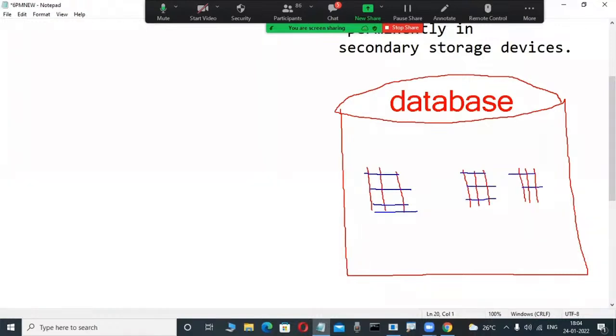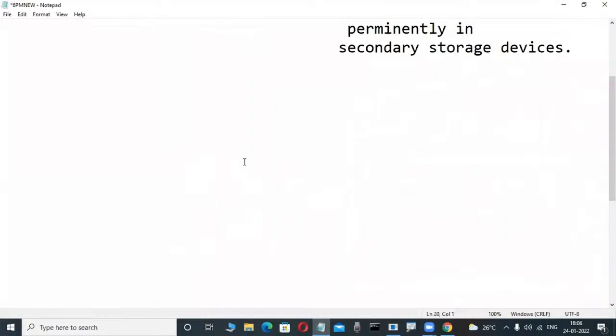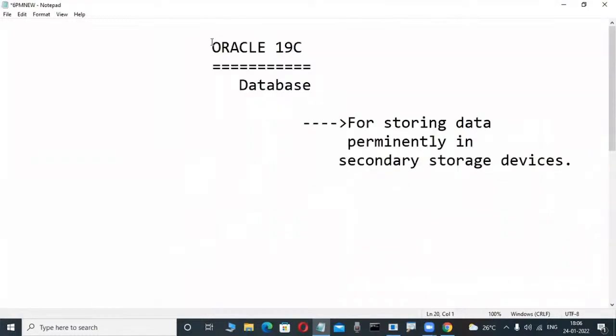Observe here, a structured collection of data is there. This is what I said in the previous class. Always these types of databases store a structured collection of data, in an organized fashion. Once a structured collection of data is there, for handling and operating this data, which language do we use? Very good. SQL, structured query language. That's why these types of databases are implemented based on the relational data model.